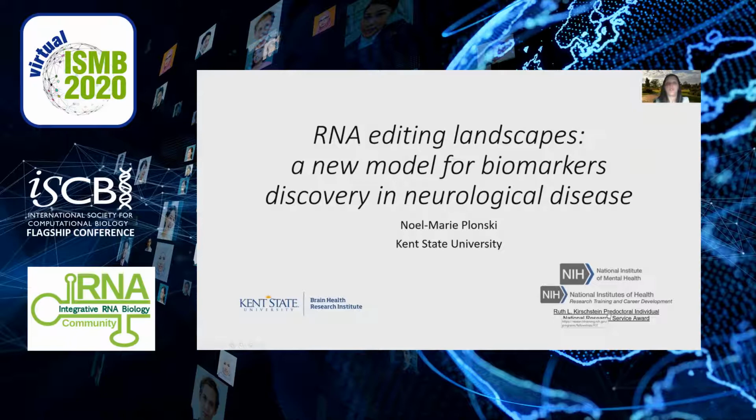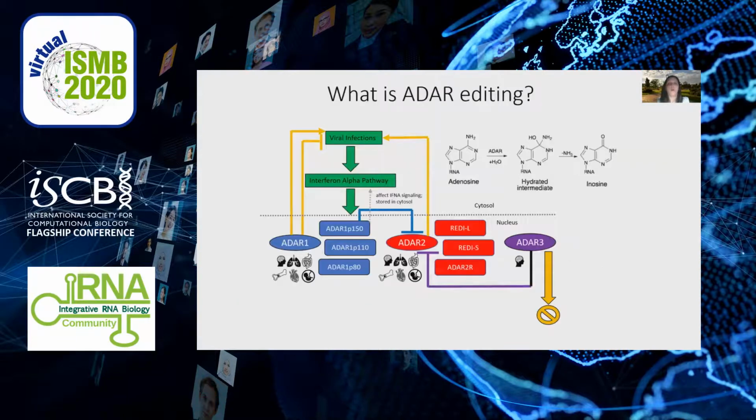The title of my presentation is RNA Editing Landscapes, a new model for biomarker discovery in neurological disease. Although there are many types of RNA editing, we focus on adenosine deaminase acting on RNA, ADAR, editing. ADAR deaminates adenosine to inosine, which results in an A to G transition. There are three ADAR loci, ADAR 1, 2, and 3.